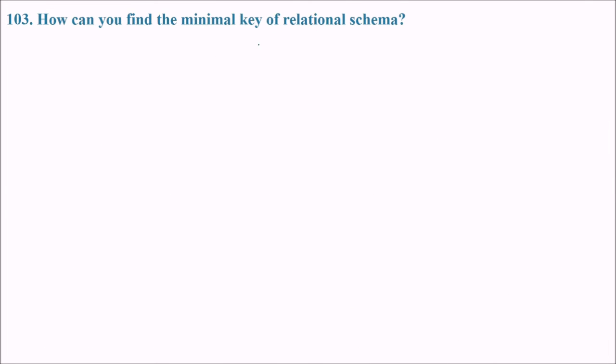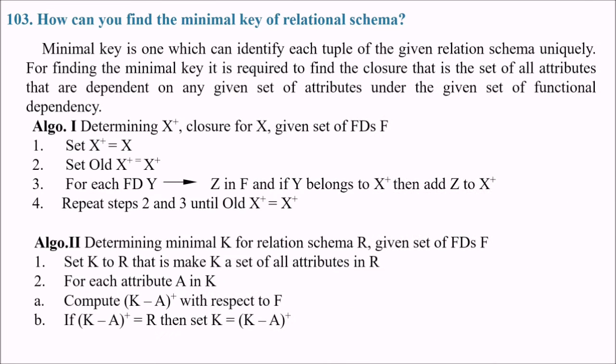How can you find the minimal key of a relation schema? A minimal key is one which can identify each tuple of the given relation schema uniquely. For finding the minimal key, it is required to find the closure, that is, X plus. Closure is the set of all attributes that are dependent on any given set of attributes under the given set of functional dependencies.